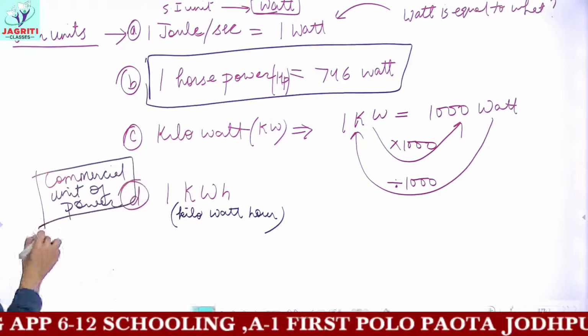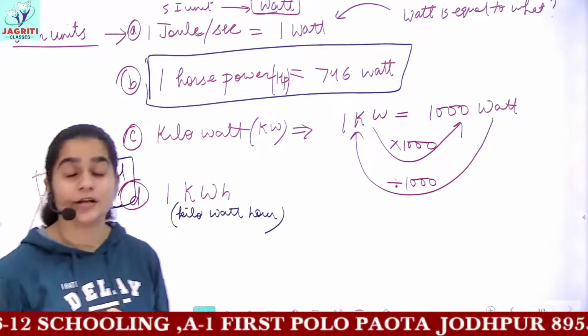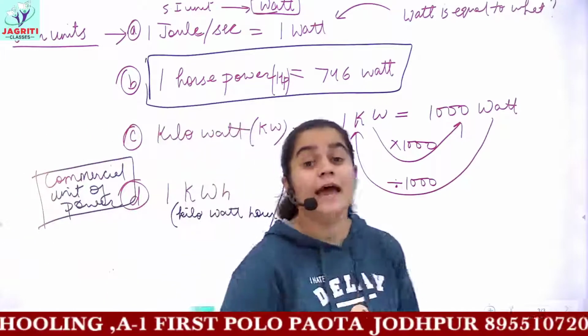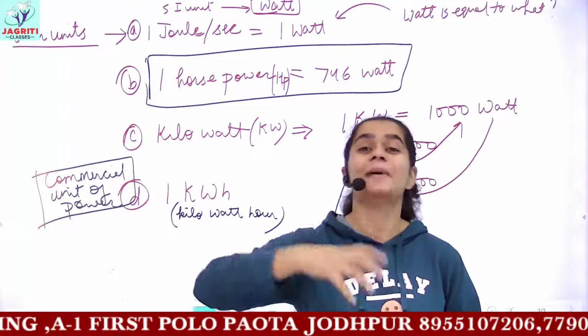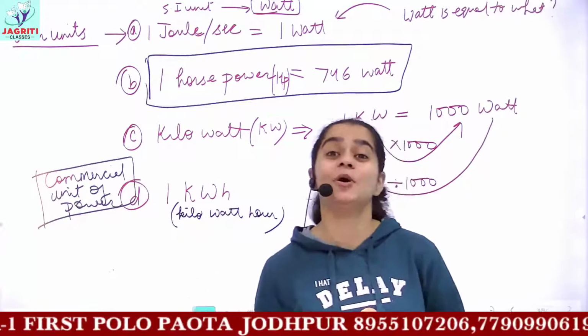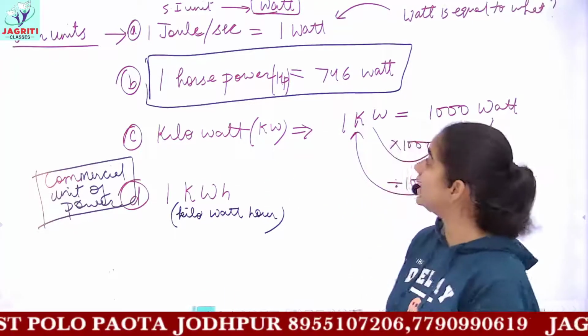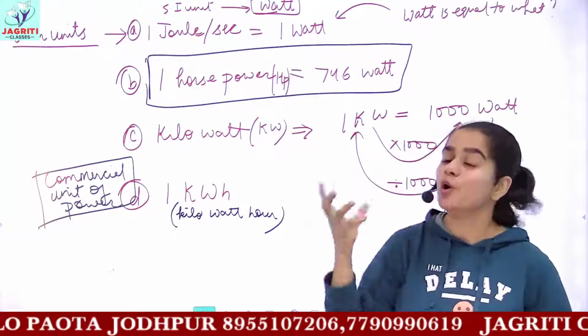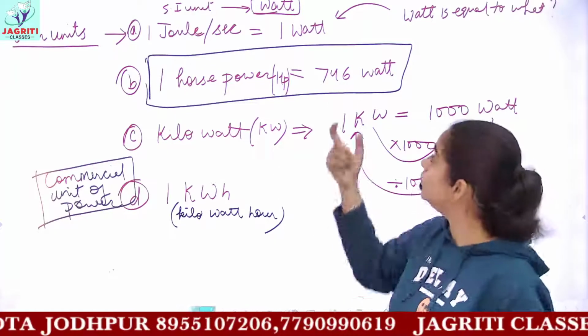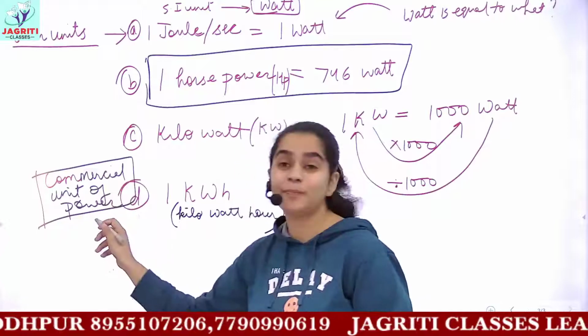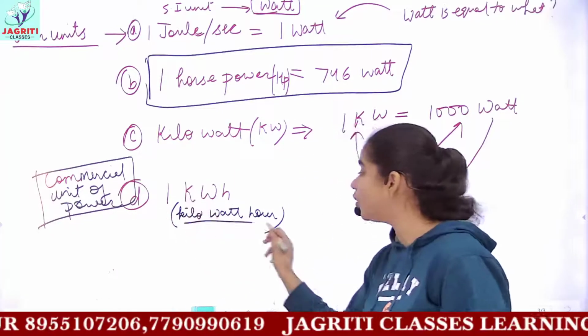Because in industries and factories, large machinery is being used, and those machineries consume a maximum or very high amount of power. So for that we cannot use units like watt because it is very small. So we use a commercial unit of power which is designated as kilowatt hour.